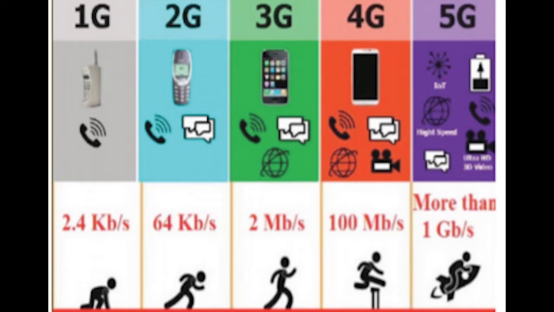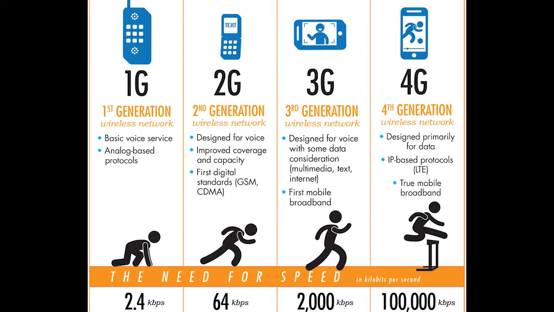GSM is a popular standard which is used in this second generation. Here they have used 900 megahertz and 1800 megahertz for the frequency bands, right? And this GSM has digital transmission using SIM, right?